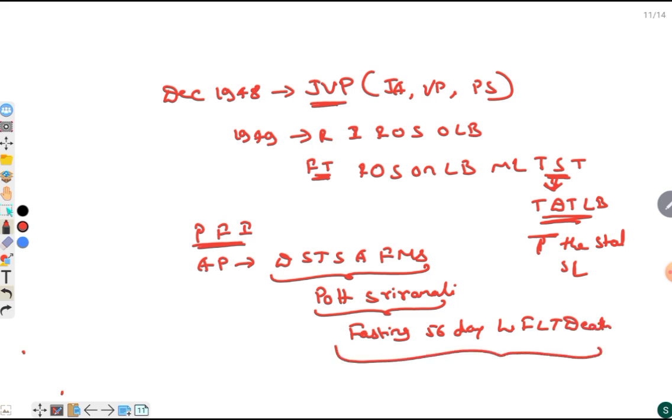And this intensified protest ultimately led the government to create the first linguistic state, Andhra Pradesh, in 1953.